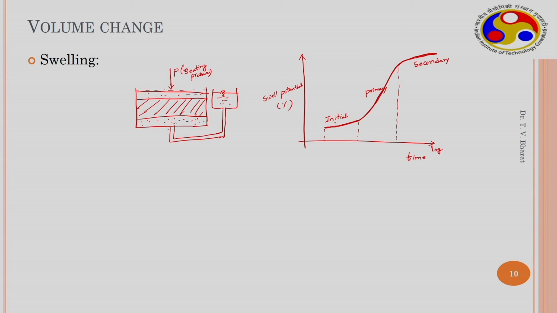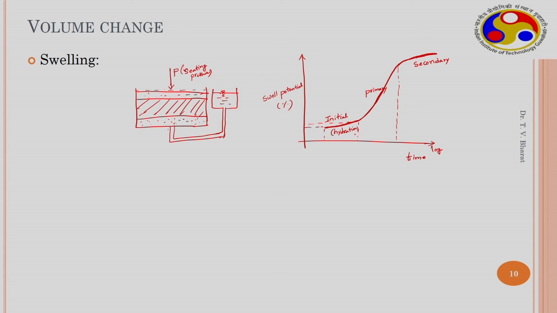The initial swelling is thought to be due to the hydration of interlayer clay minerals, hydration of exchangeable cations, and hydration of clay particle surfaces. So this is due to hydration, and therefore it is a smaller amount.